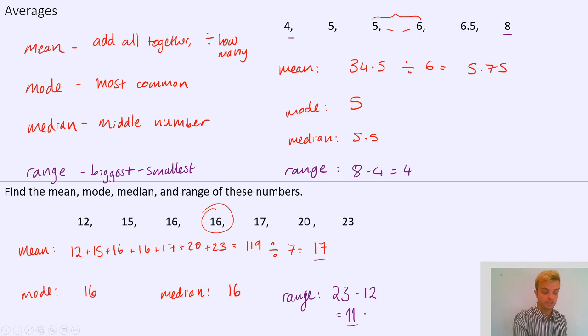So those are the averages, including range, which is not an average. Yeah, that's our averages and range. Hope that helps.